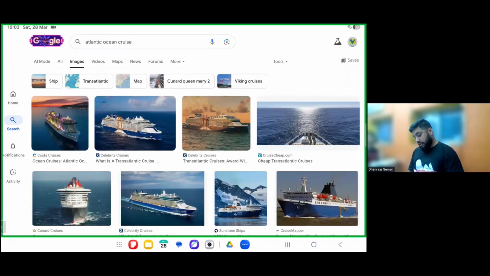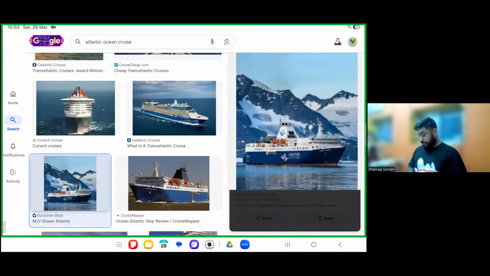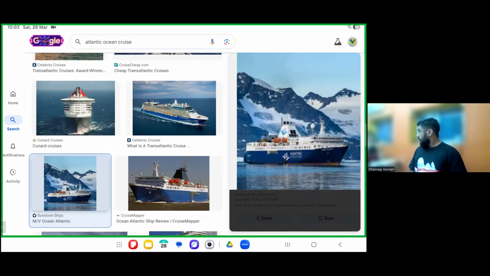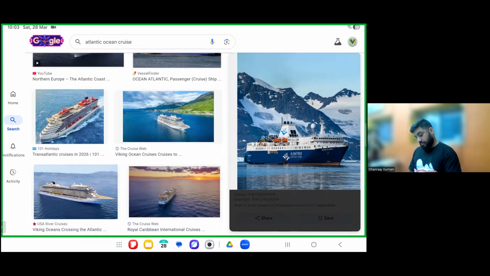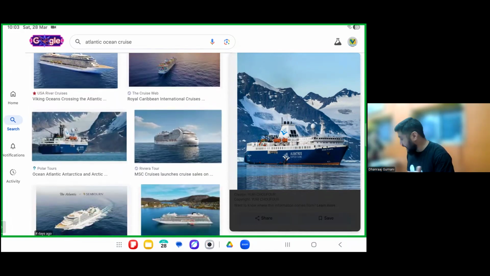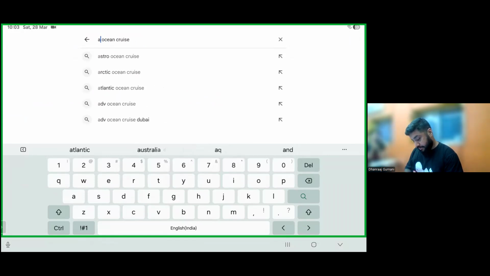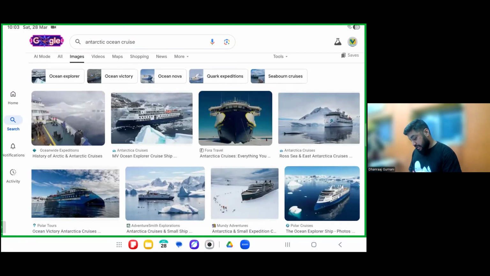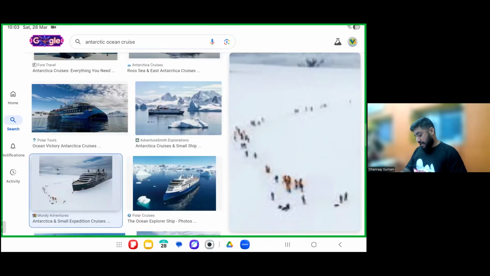These are the Antarctic cruises which take you to these places. You can actually go on these ice of the Antarctic.